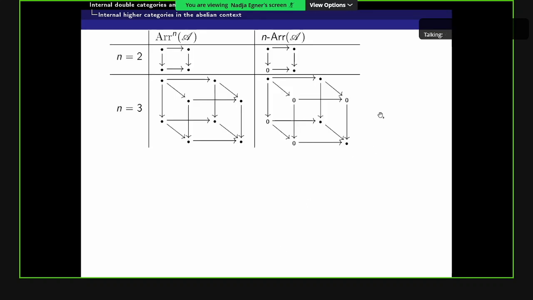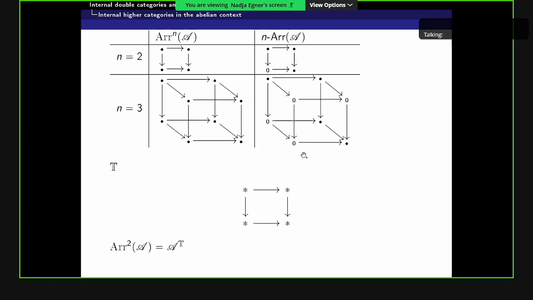Okay, and then we also get in dimension 3 that the triple categories in A are equivalent to commutative cubes. And the 3-groupoids are equivalent to commutative cubes where we have 4 zeros in these corners, or we can also think of it as 3 composable morphisms where the first and the second composed gives 0, and the second and the third composed is also 0.